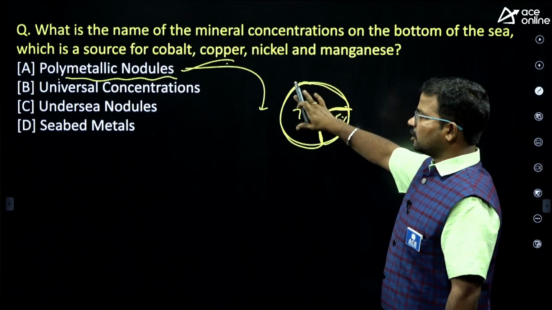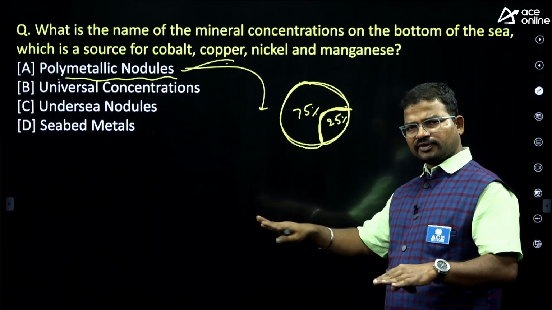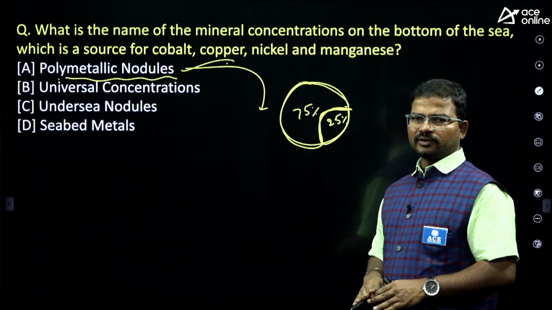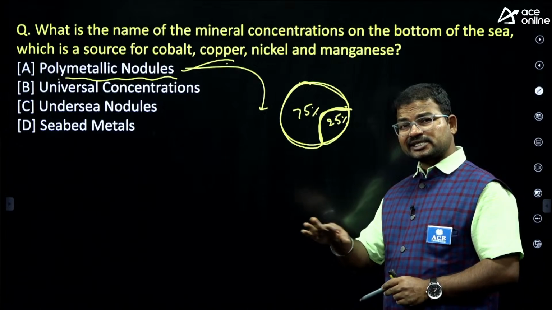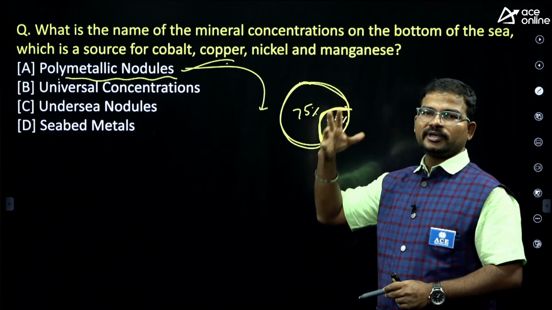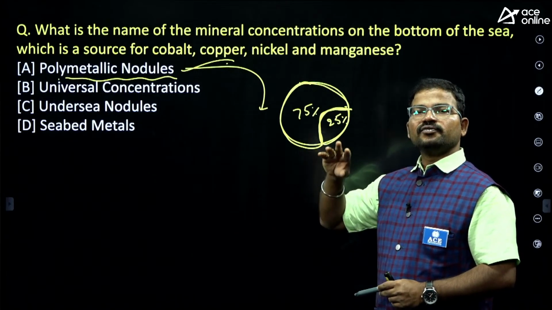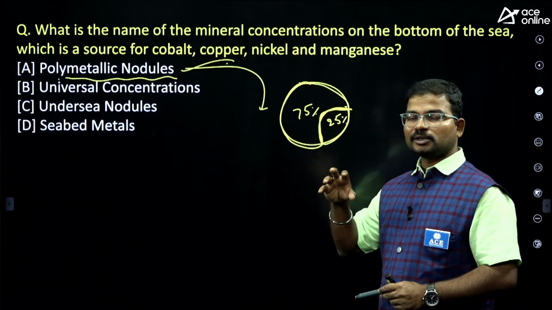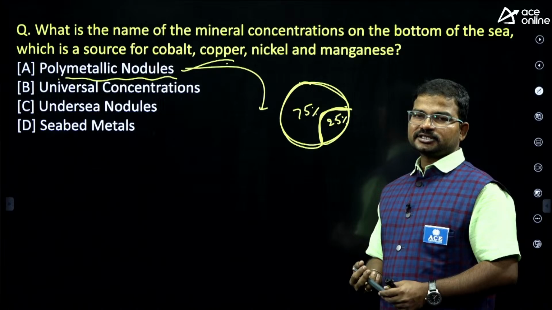Beneath the water we also have ground level, the seabed, and under the seabed we have some valuable minerals. If we collect those valuable metals, then we can raise our GDP also.